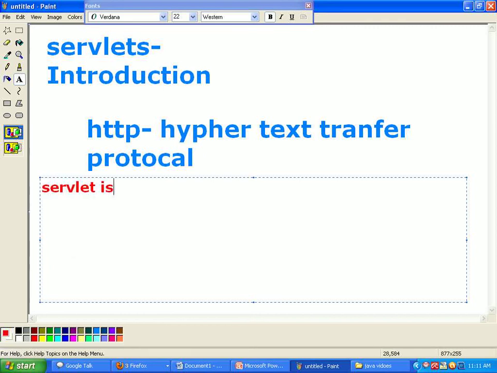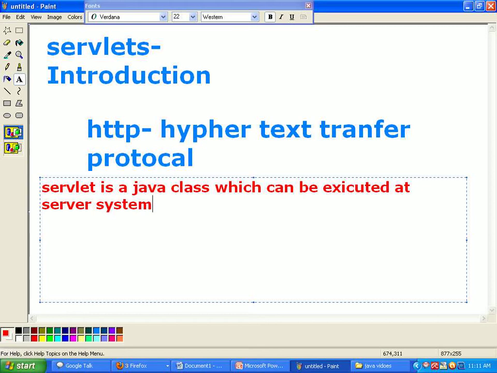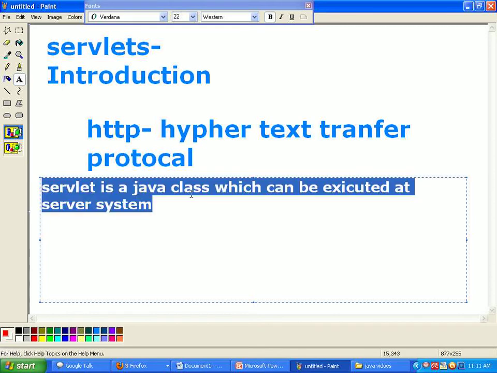A servlet is a Java class which can be executed at the server system, right? So a servlet is a Java class which can be executed at the server system.